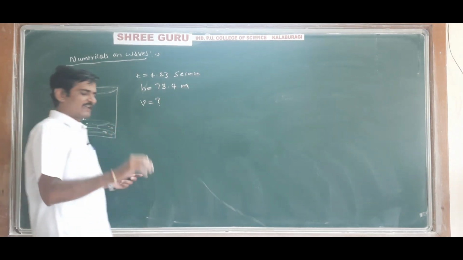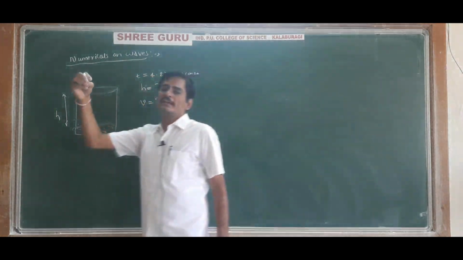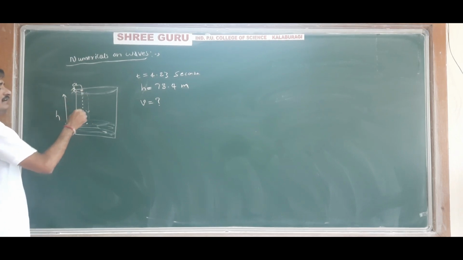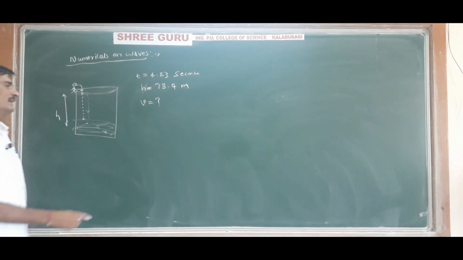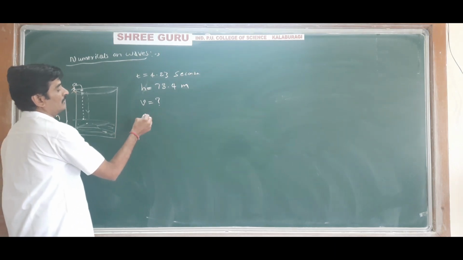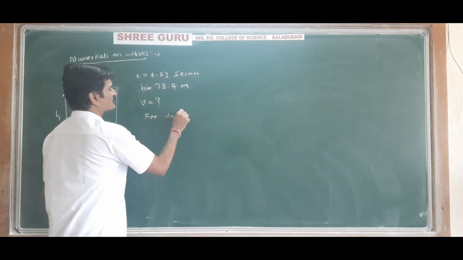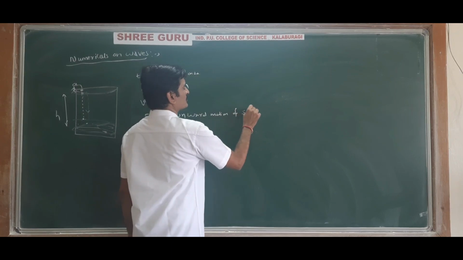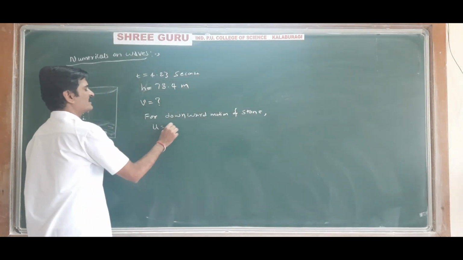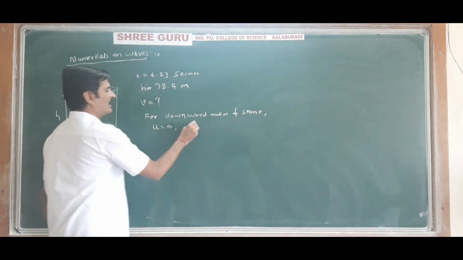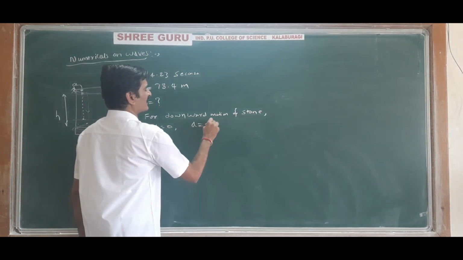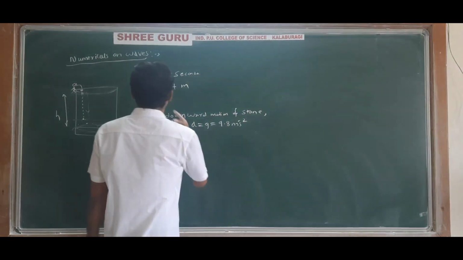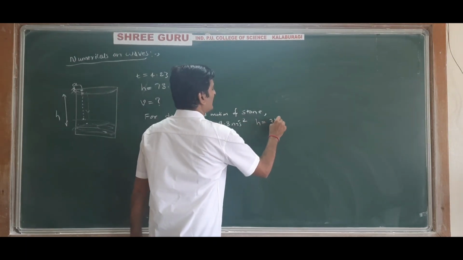See here. Once the stone is dropped, the stone travels under gravity. For the downward motion of the stone, the initial velocity u of the stone will be 0, the acceleration of the stone is equal to the acceleration due to gravity, 9.8 meter per second square, and the height travelled is 78.4 meter.